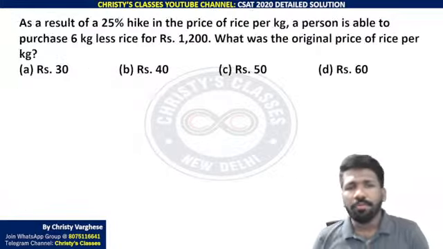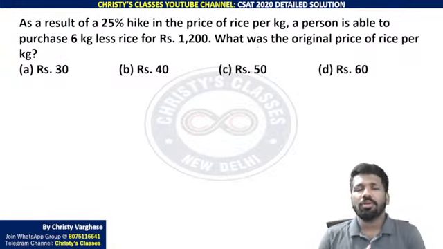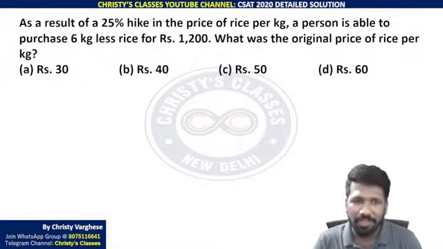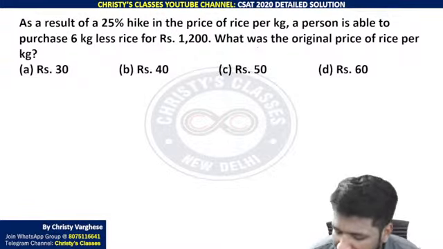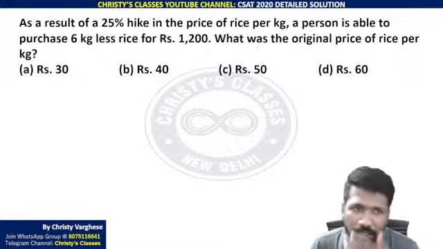Then this was a very good monetary problem. Discount percentage based, or it's a negative discount we can say, because the money is getting increased. Price increase.